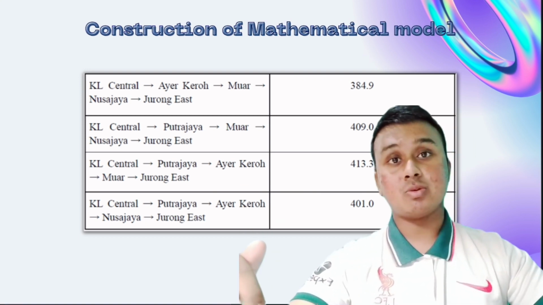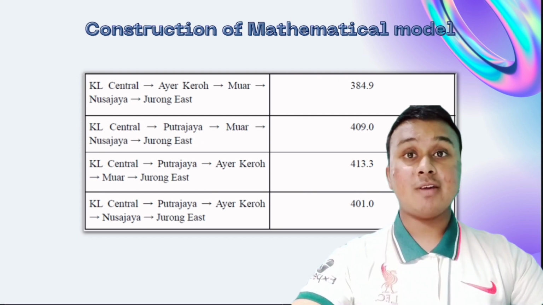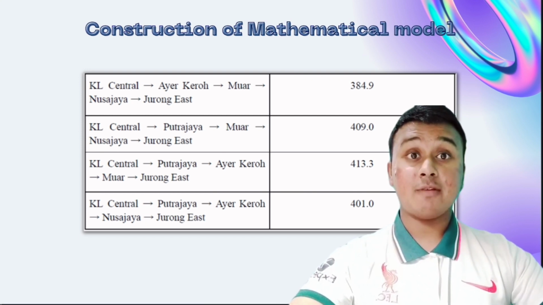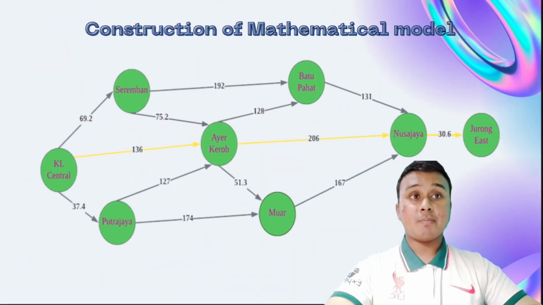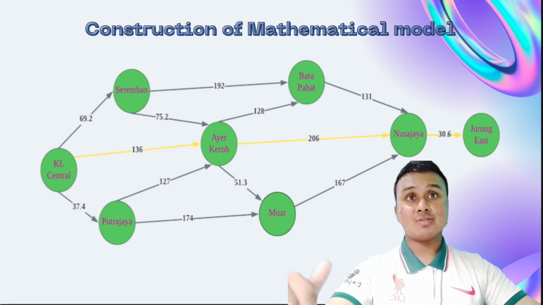And the last road is from KL Central, Putrajaya, Air Keroh, Nusa Jaya, and lastly Jurong East, Singapore. This path has 5 station vertices and 4 edges connecting it, so it will be a total distance of about 401.0 kilometers. Next, I will pass this to the next presenter.